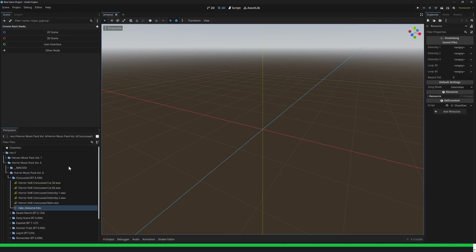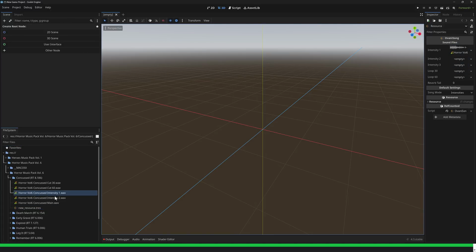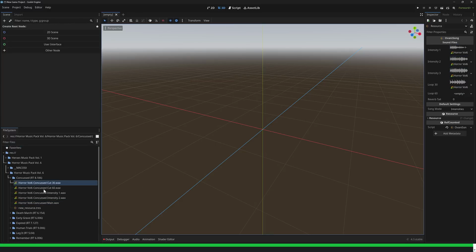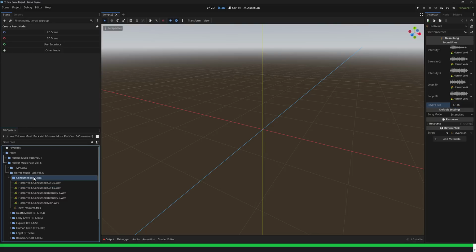So here is our new song, and then basically all we do is take each intensity and drop it into the corresponding spot. Intensity, main seems to be intensity 3, like so. And then we've got loop 30, and then loop 60. And then you got this one other value, this reverb tail, and you can notice again 8.186, like so. So that number is given to you with the sound effect there. So you've got multiple different intensities of your sounds, which is super cool when you're doing dynamic audio like you see with the game.